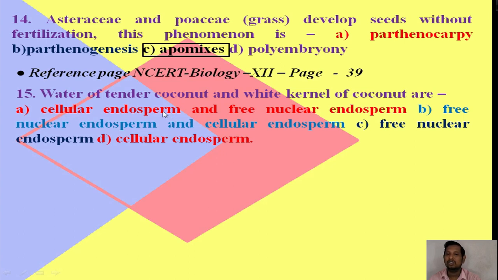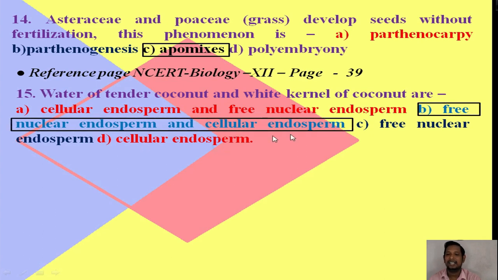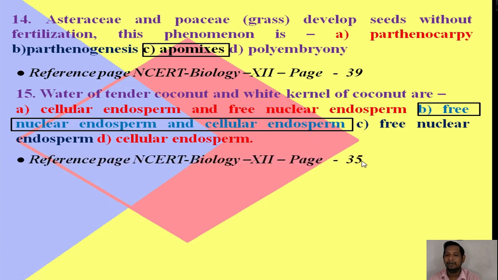Option A, cellular endosperm and free nuclear endosperm. Option B, free nuclear endosperm and cellular endosperm. Option C, free nuclear endosperm. Option D, cellular endosperm. What is the right answer, guys? The right answer is: water of tender coconut is free nuclear endosperm and white kernel of coconut is cellular endosperm. For more reference, you can see page number 35, NCERT Biology, class 12.